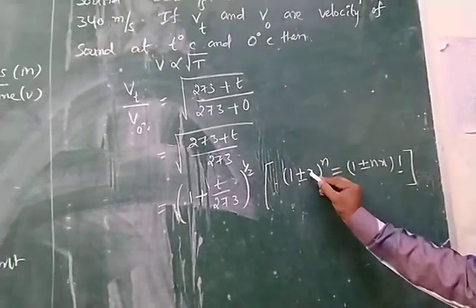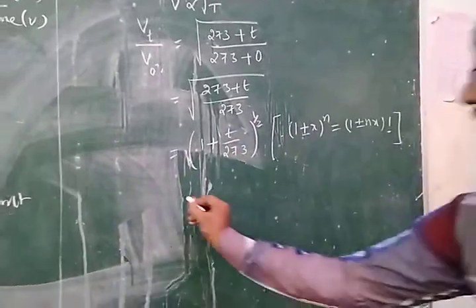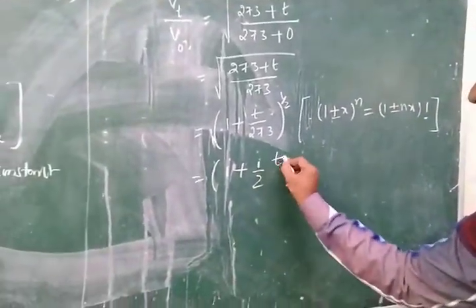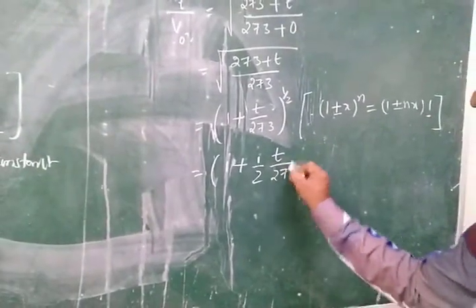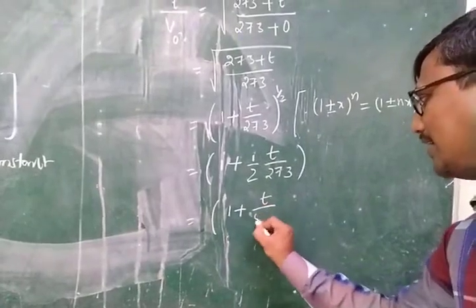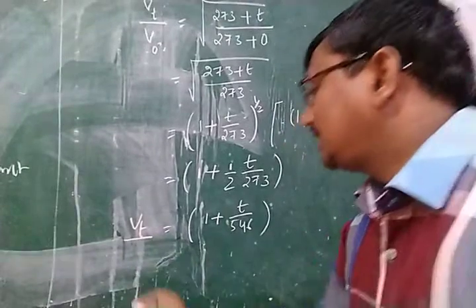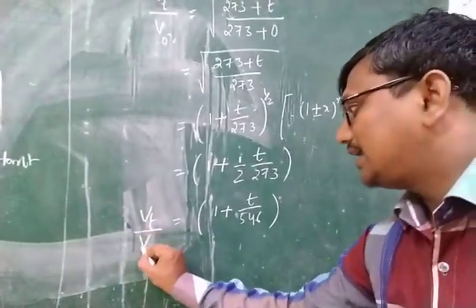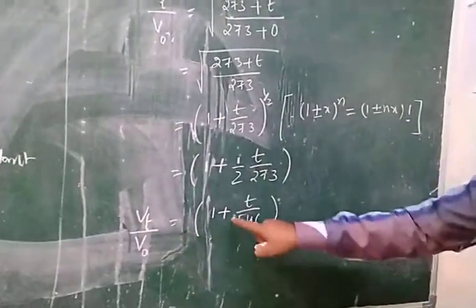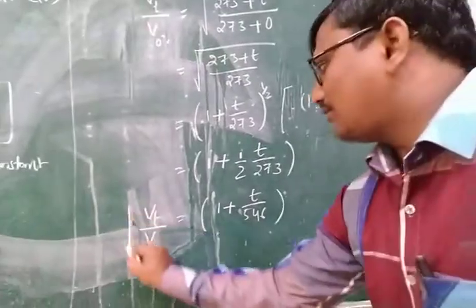Here the power is multiplied, so the 1 by 2 also multiplies. We can write 1 plus 1 by 2 into T by 273, which is equal to 1 plus T by 546. This is the formula for the velocity at T degree centigrade to the velocity at 0 degree centigrade: Vt by V0 is equal to 1 plus T by 546.